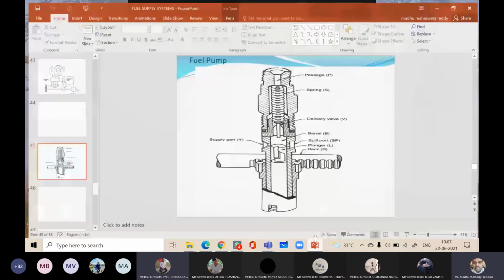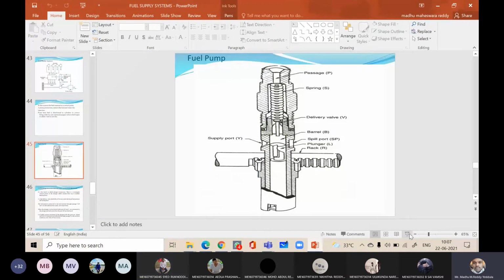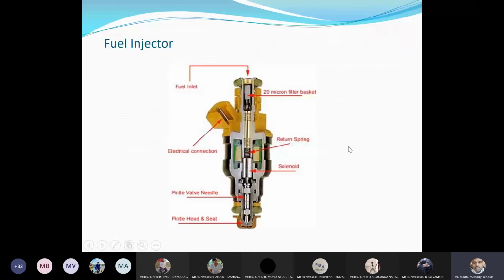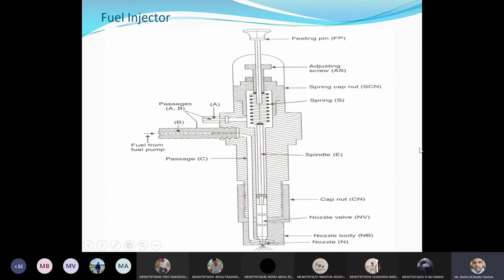Right. Fuel pump is over. Now, the fuel injector. Just now I showed you a cut section, the fuel injector in that 2D diagram. It consists of the nozzle and nozzle body. The nozzle is sitting inside the nozzle body, and you can see the cap nut.